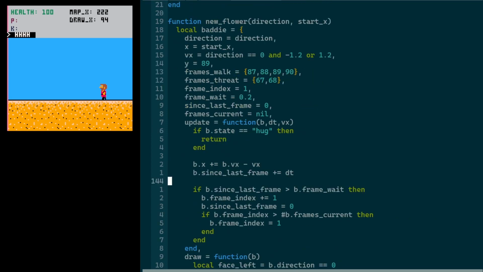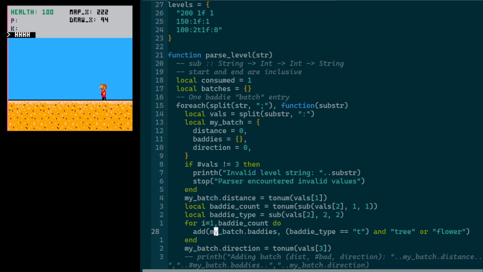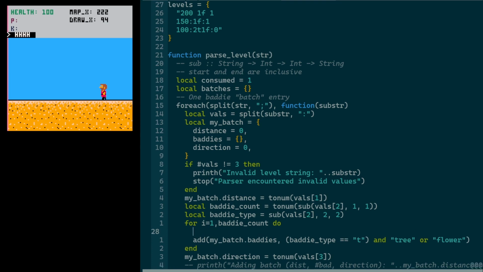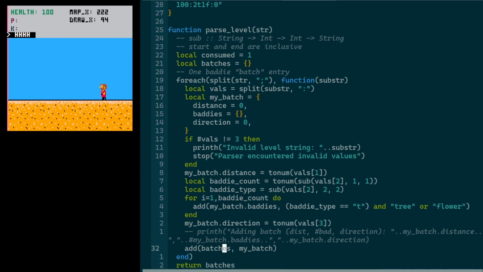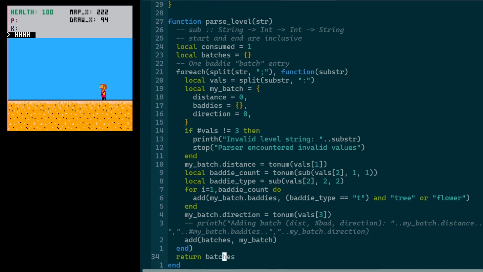That's what we're going to end up with in mybatch.baddies, something like this, like that, when we're all done parsing it. And then finally, we'll set the direction, and then we'll throw this mybatch into our big batches table. And that's what we're going to return here: a table value that's just a list of these baddie batch definitions.